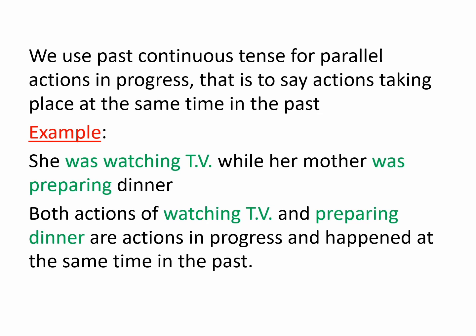They go hand in hand. It's like, for example, the teacher was explaining the lesson while some students were talking together. So two actions which happen at the same time should be used with past continuous.